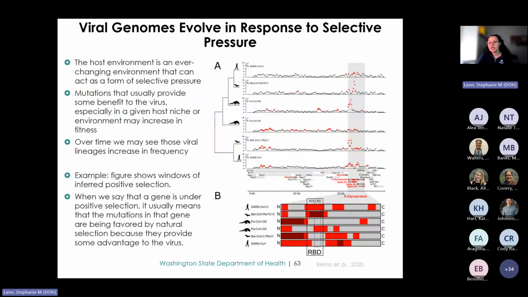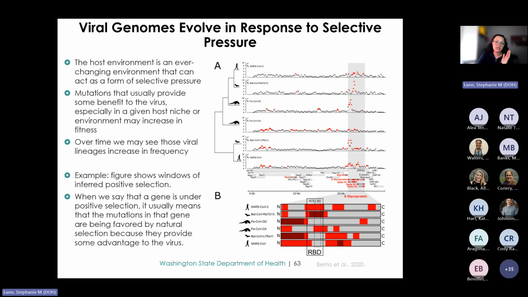So natural selection is an evolutionary mechanism by which individuals with traits better suited to the environment are more likely to survive long enough to reproduce and pass on those traits. Different types of selection affect the frequency of a trait in an environment and impact the variation that exists in that environment.